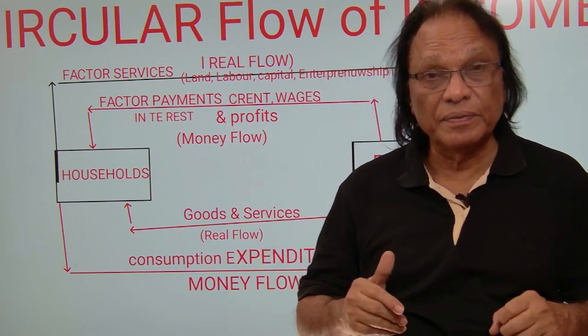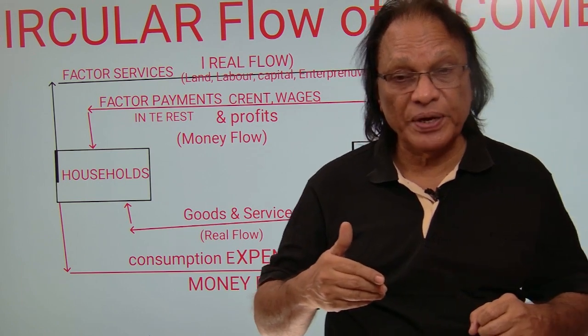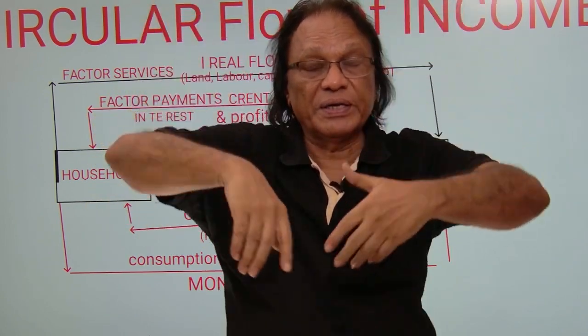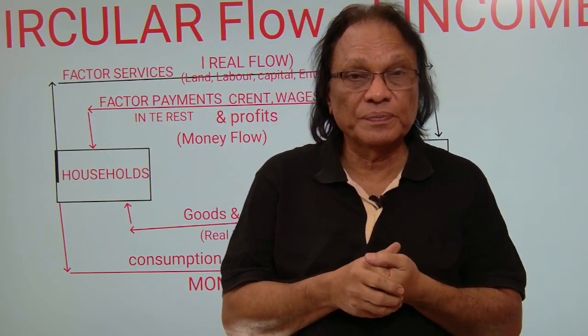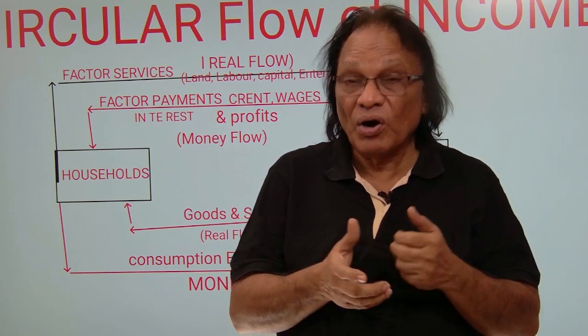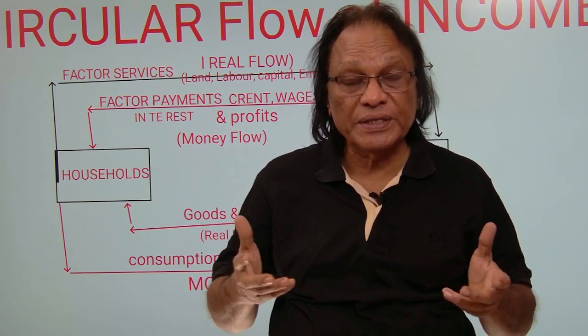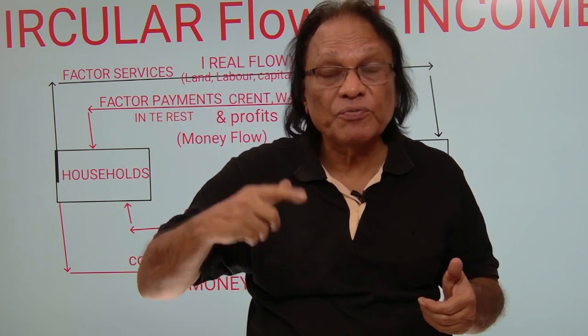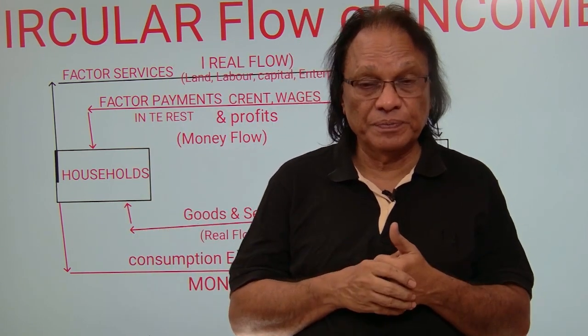As I said, there are four factors of production. One is land, one is labor, one is capital, and entrepreneur. Without this, you just can't do any production. Land, labor, capital, entrepreneurship. These we call in economics as four factors of production. I already told you, when you engage these four factors of production, you have to pay them. That we call it as factor payments.